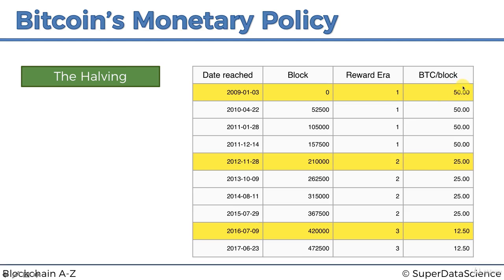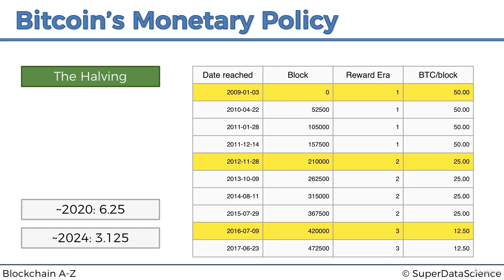So at the start it was 50 Bitcoins per block. From November 2012, it became 25 Bitcoins per block. And you can see that happened at block number 210,000. At block number 420,000, it was reduced to 12.5 Bitcoins per block. Around 2020, it'll be 6.25 Bitcoins per block, and 2024 it'll be 3.125, and it'll continue halving every 210,000 blocks, about every 4 years.